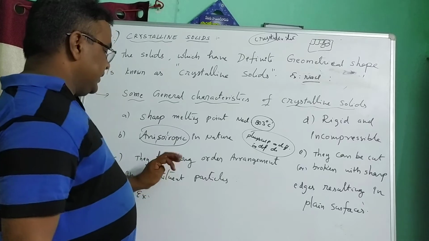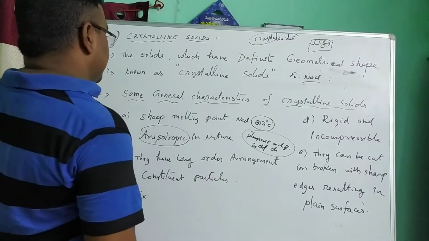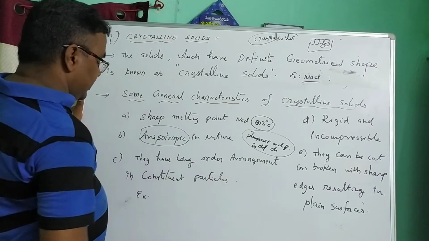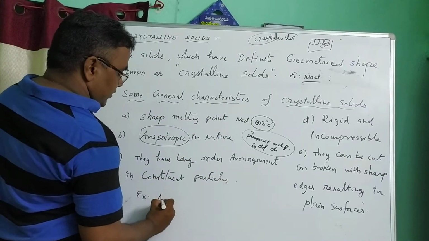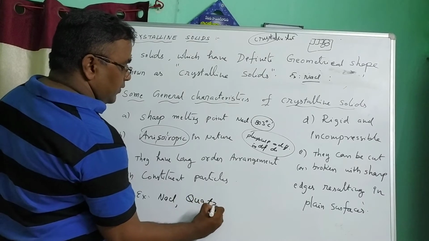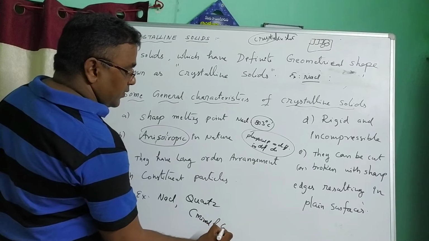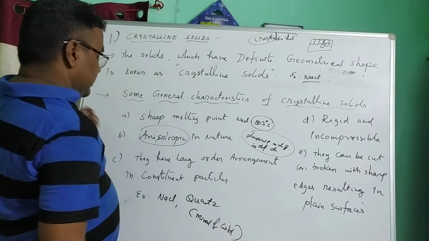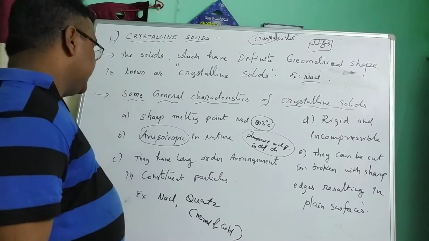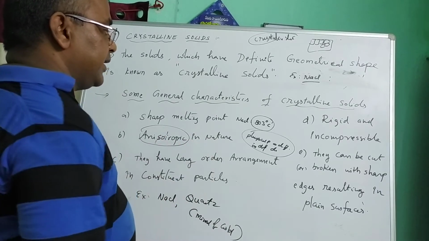Third one, they have long order arrangement of constituent particles. For example, sodium chloride, and next one is quartz, a mineral. If we consider the structure of sodium chloride or quartz, they have long order arrangement.